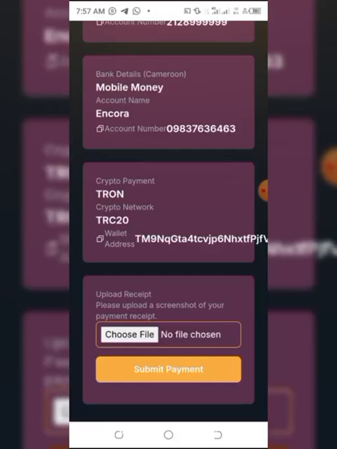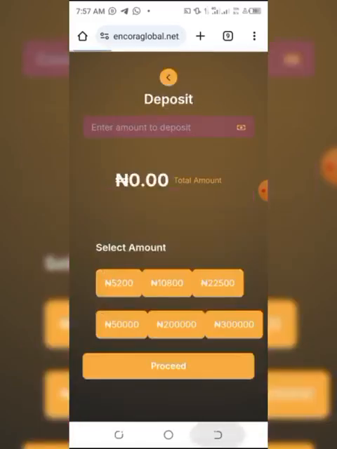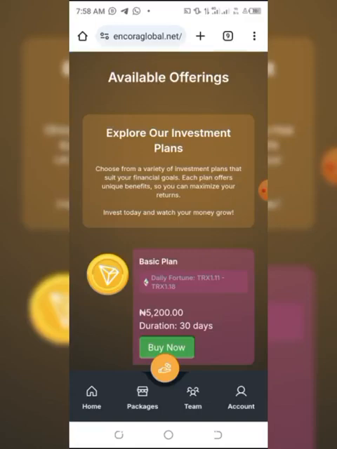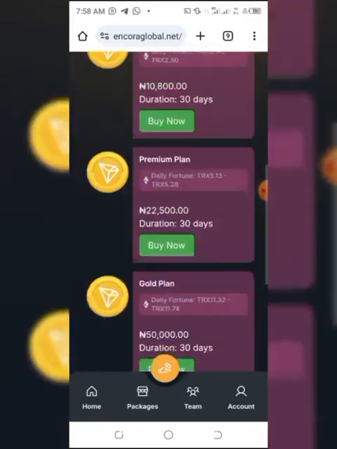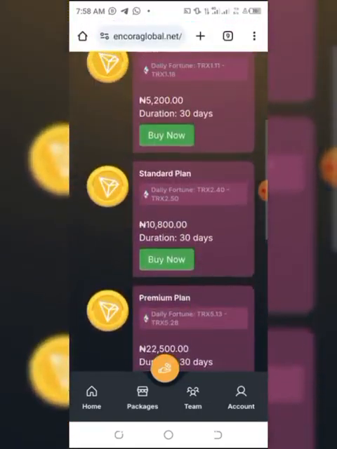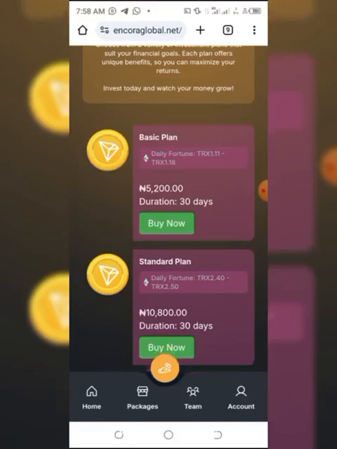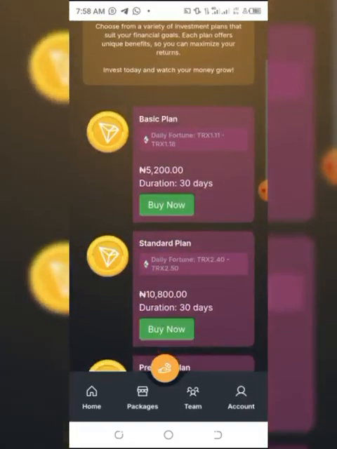So once they approve your payment, you just come to your package. Once you get to package, just pick any plan. Can you see all those plans? And the way this plan works, okay, can you see that the daily fortune is around 1.11 or 1.18? That's around 240 something naira. All right. So I'll show you the chart. It varies.